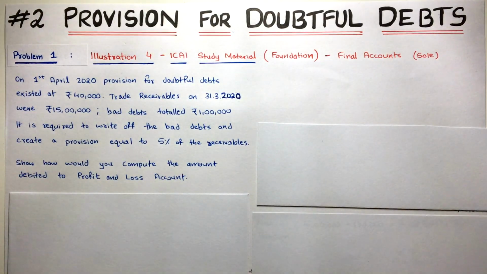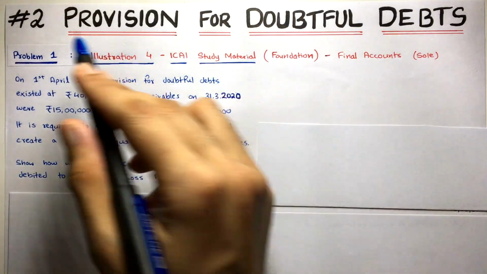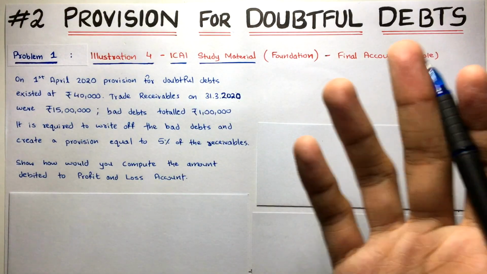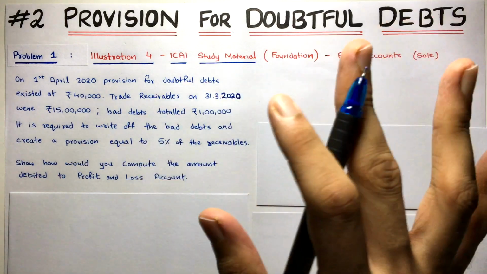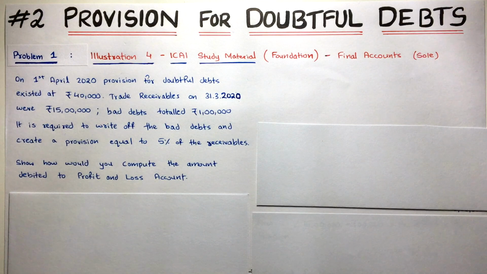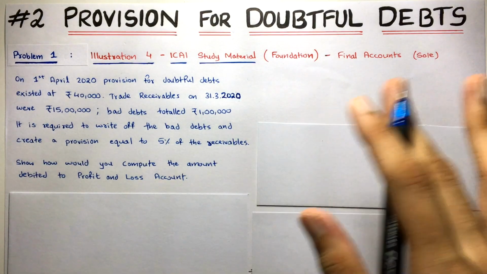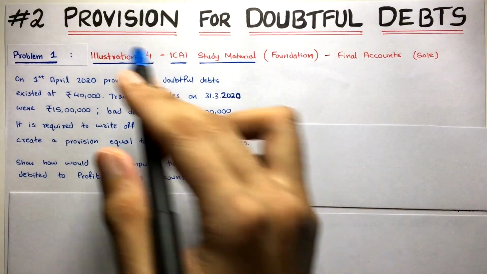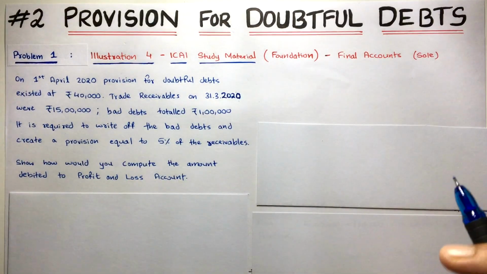Today we are going to solve some problems on this topic, provision for doubtful debts. In the previous video we have seen the entire logic and the concepts, and we have taken two different cases. I have explained each and everything in much detail, and with that base you can easily solve any problem related to provision for doubtful debts of final accounts.